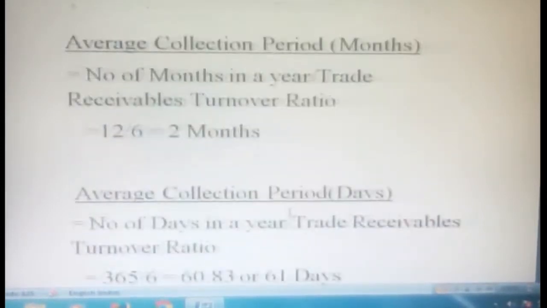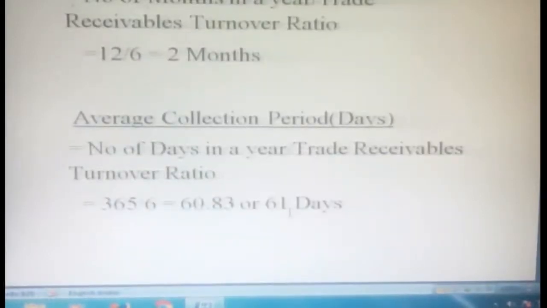Suppose you want it in number of days: how many days of time you give the debtors to collect the money. Number of days in a year divided by trade receivables turnover ratio. So 365 divided by 6, you will get 60.83. But since we want the days, round off to 61 days. That's the problem: we calculate both the trade receivable turnover ratio and the average collection period, month wise and days wise.